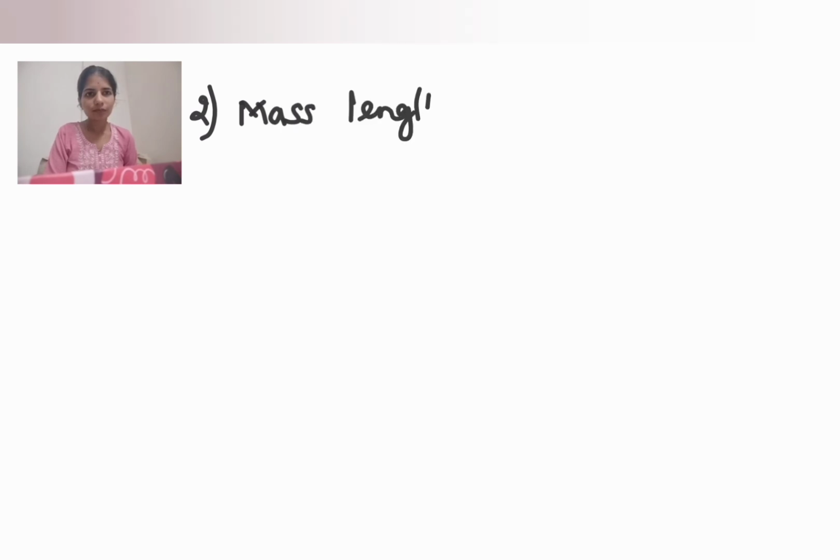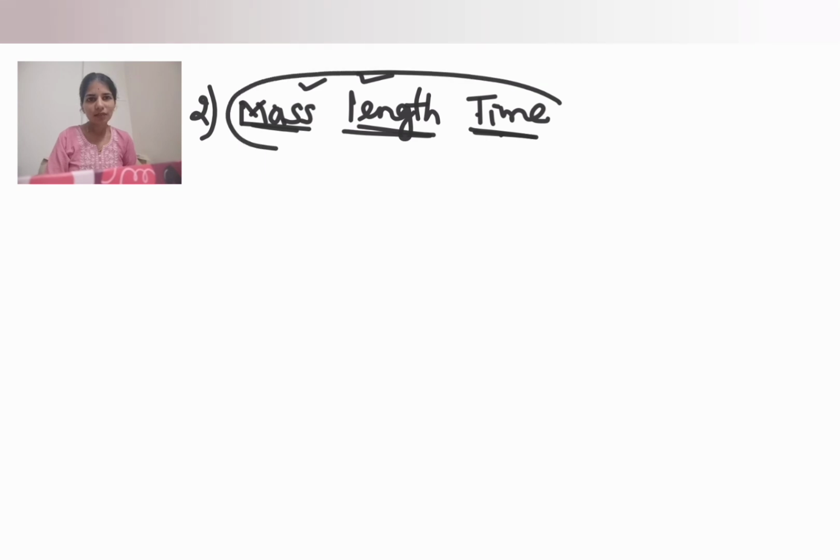An example is mass, length, time. Here mass cannot be derived from length and time, correct? So this is independent. We can't derive mass from any other quantity. Length cannot be derived from mass or time or any other physical quantity. Coming to time, time cannot be derived from any other quantities like mass or length. So these quantities are independent of each other. Therefore, this set we call fundamental physical quantities.